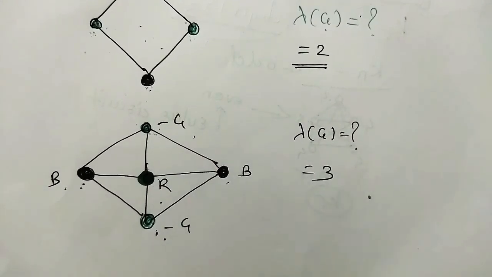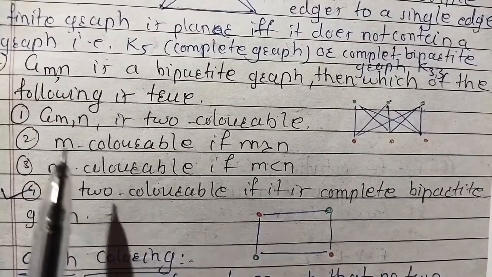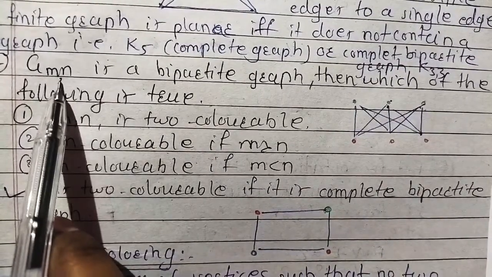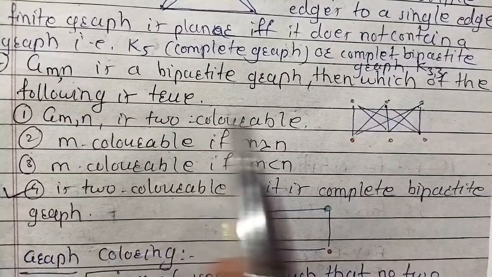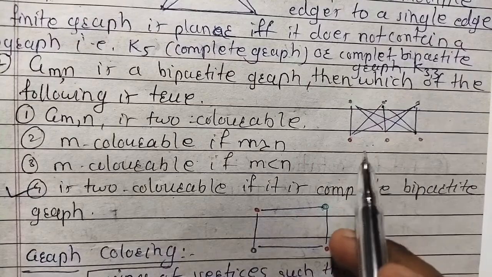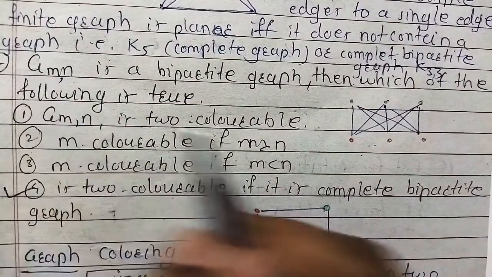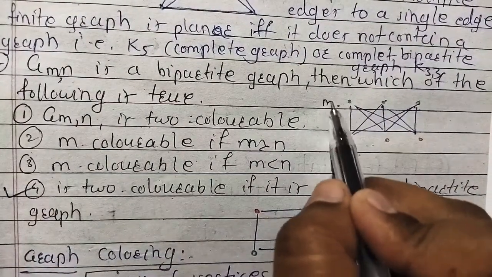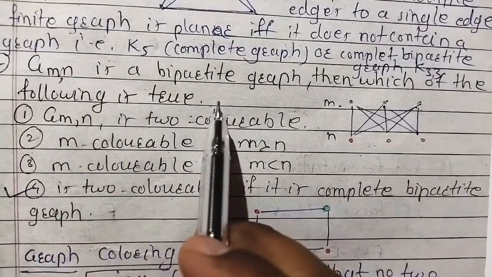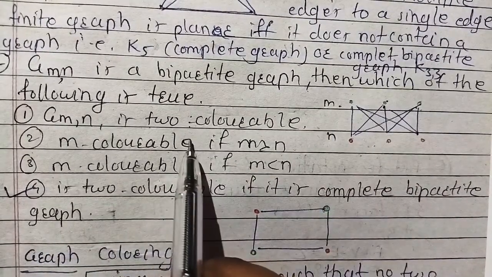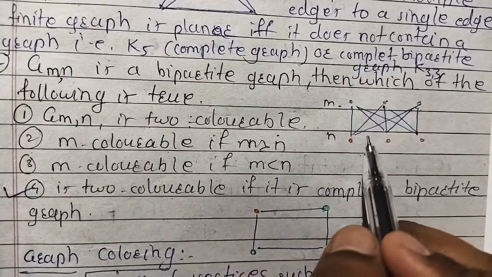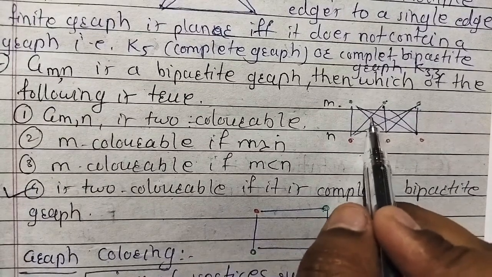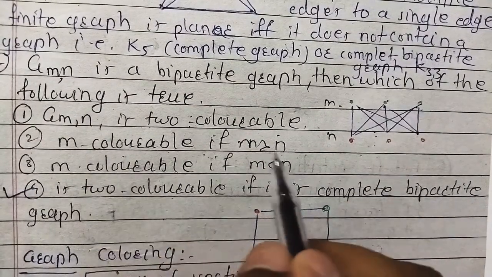This is very simple. In examinations there is a question like this. G of M, N is a bipartite graph, then which of the following is true? G of M, N means this complete bipartite graph, K of M, N. This is M, this is N. Now we have to check which of the following is true for this question. G of M, N is two colorable. Here we are going to check M colorable if M is greater than N.